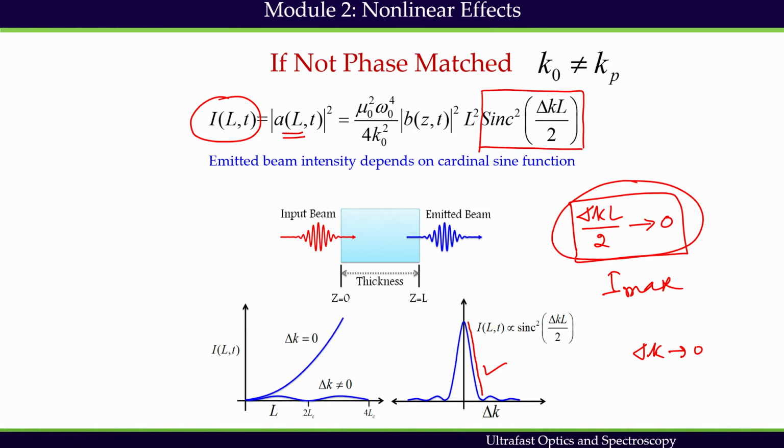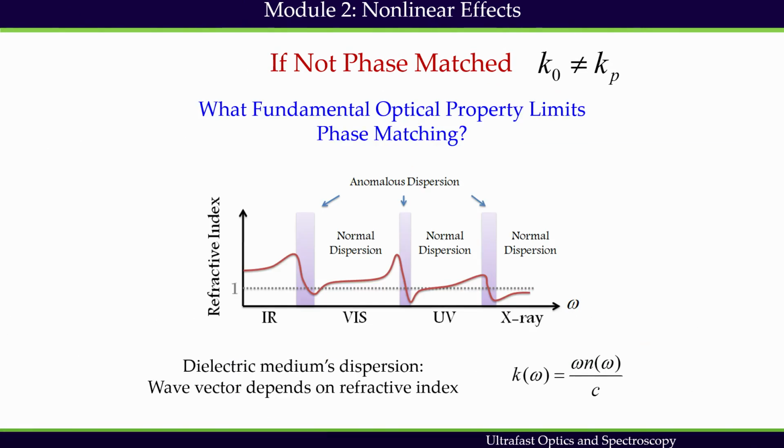nonlinear frequency conversion. But the question is, what is the fundamental optical property that contributes to the phase matching problem? And it is the dielectric medium's dispersion which will contribute to the phase matching problem.